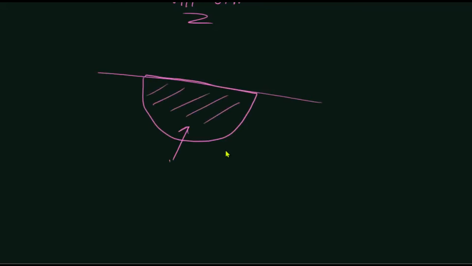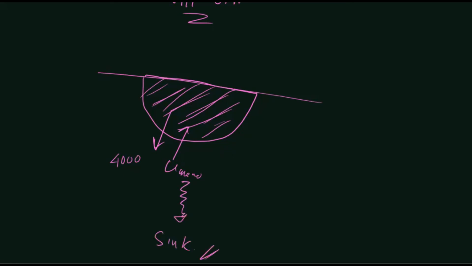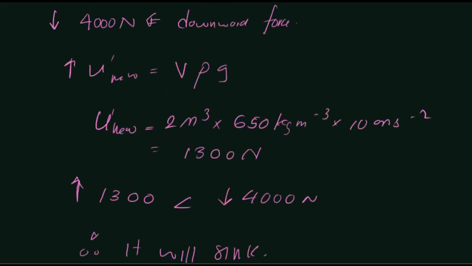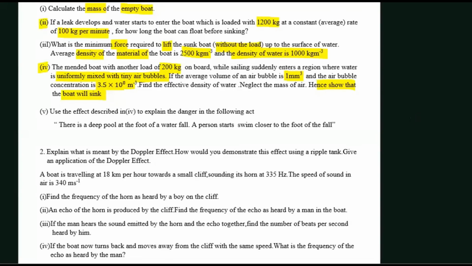In this case we consider the upthrust U. So the total volume is sunk, but still the upthrust will not be sufficient enough to balance the downward forces, which means the boat will definitely sink. Hope you understood that, right?